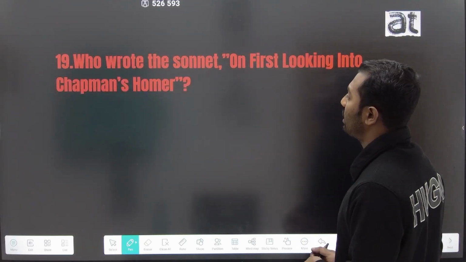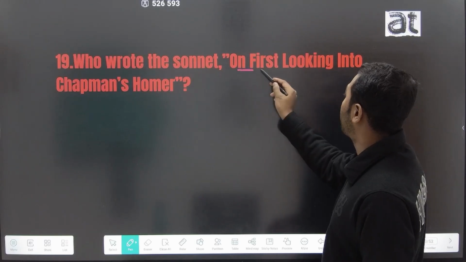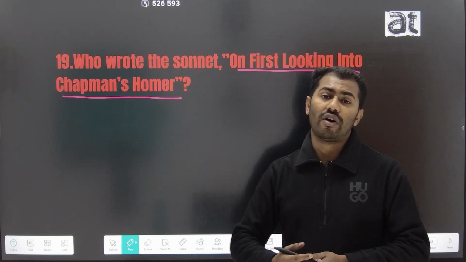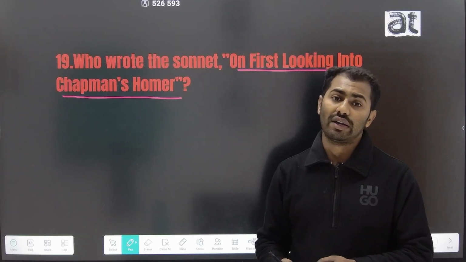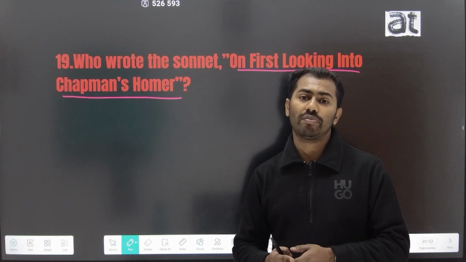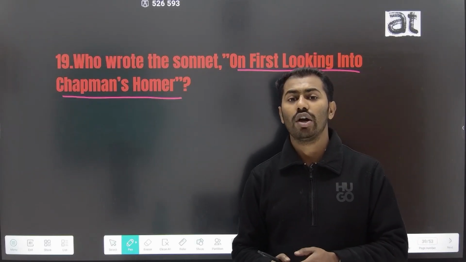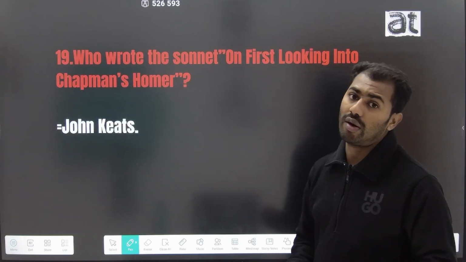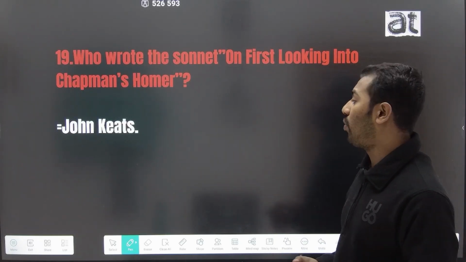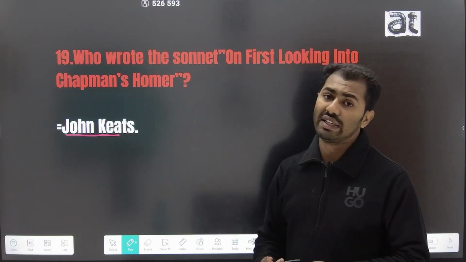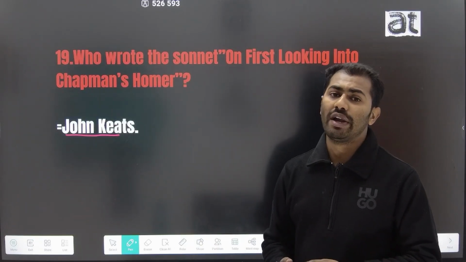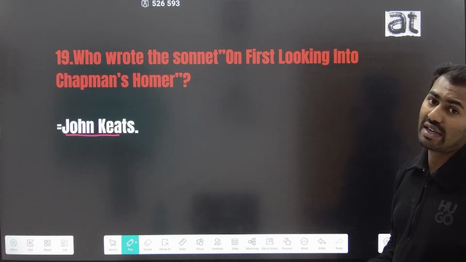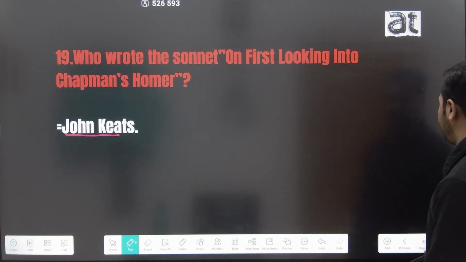The 19th question is, who wrote the sonnet On First Looking into Chapman's Homer? George Chapman is famous for his translation of Homer, and in a later time period, one of the second generation romantic poets wrote a sonnet about Chapman's Homer. The sonneteer of On First Looking into Chapman's Homer was John Keats. John Keats was a second generation romantic poet along with Shelley, and he is famous for writing On First Looking into Chapman's Homer.